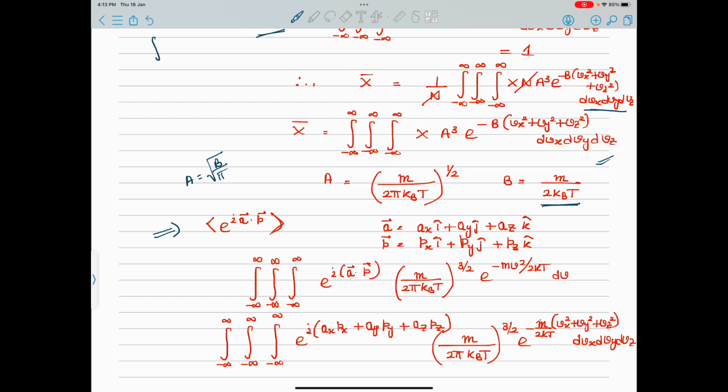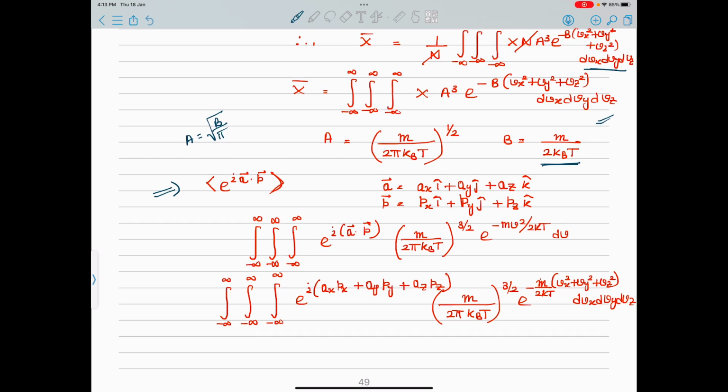Now a is given as a constant vector, so I have just written it like this. P is also something like this in three components, x, y, and z. And finally just put it in this kind of a definition: minus infinity to infinity, minus infinity to infinity, minus infinity to infinity, whose averaging has to be done, e to the power iota a dot p. A cube is this, e to the power minus bv square dv, where v square is vx square plus vy square plus vz square. A is ax i cap plus ay j cap plus az k cap, and P is px i cap plus py j cap plus pz k cap.